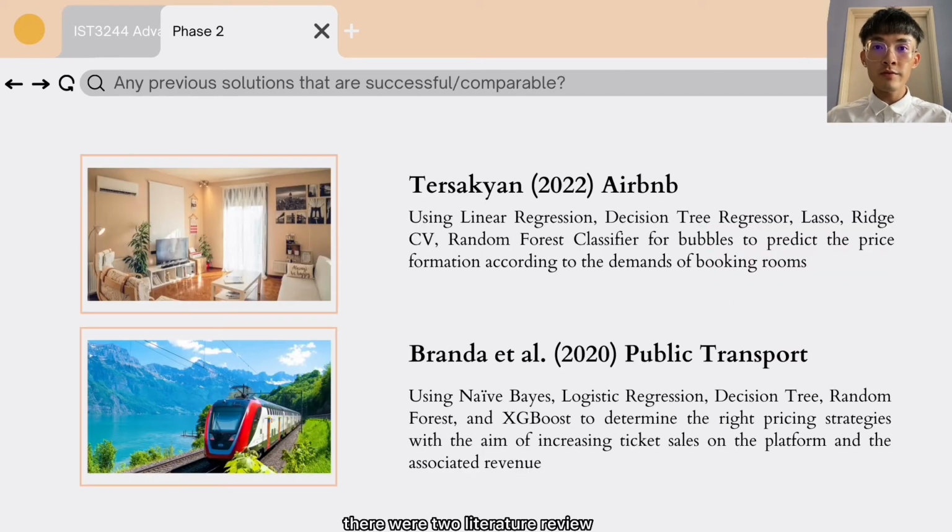There were 2 literature review case studies that we are comparing and referencing. The first being the Airbnb case study done by Teresa Kayan. The author used 5 different methods to predict the price formation according to the demands of booking rooms, whereas Brenda et al. used 5 different methods to determine the right pricing strategies with the aim of increasing ticket sales on the platform and the associated revenue in regards to public transportation.